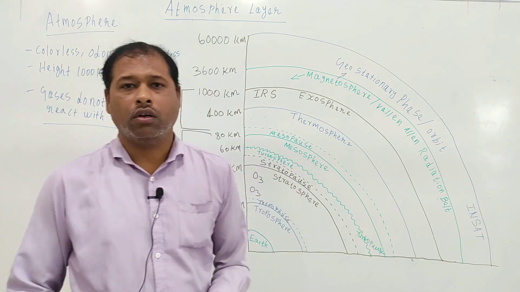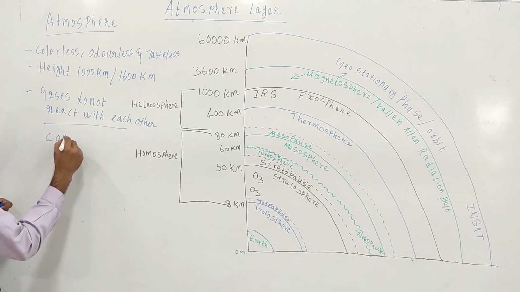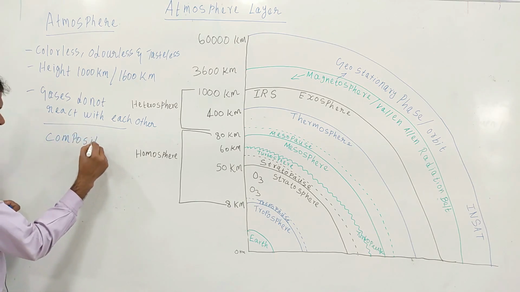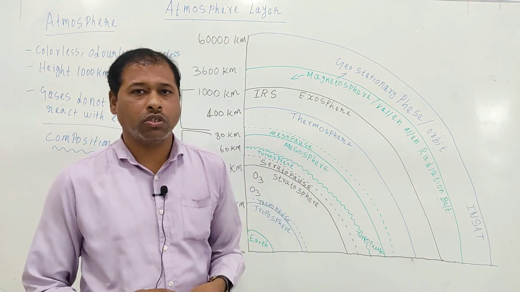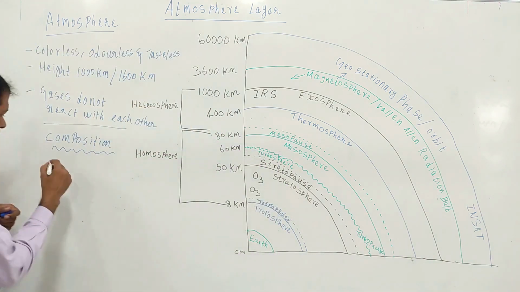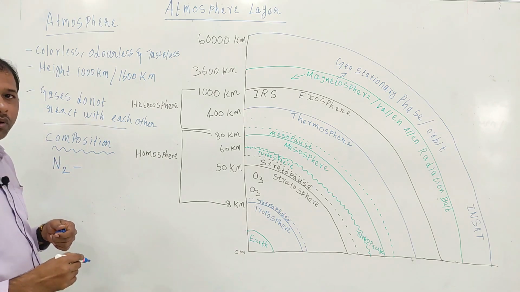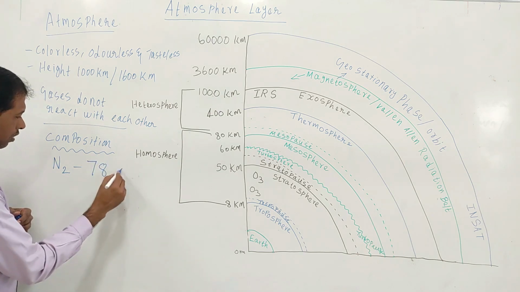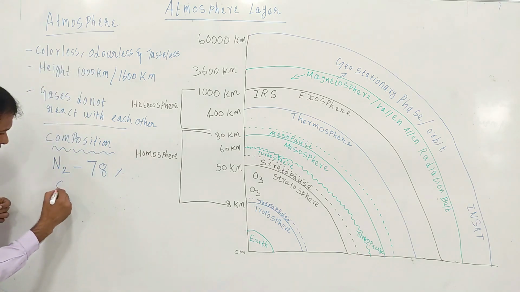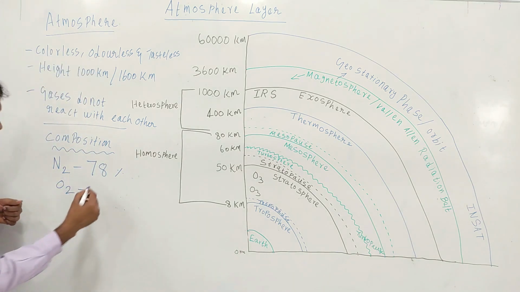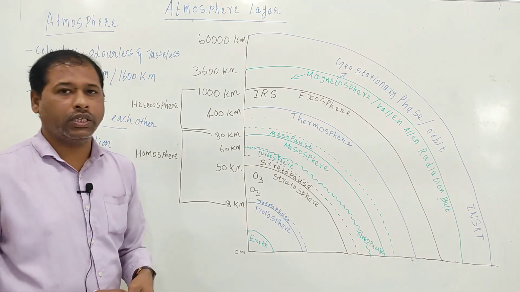So, all the gases present in the atmosphere move freely. Next one is composition of atmosphere. The main composition of atmosphere is nitrogen, about 78%, and oxygen about 21%.